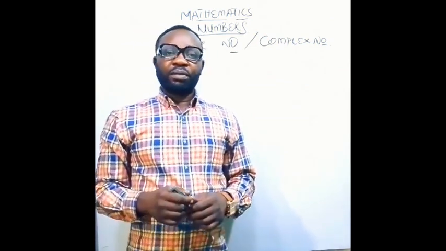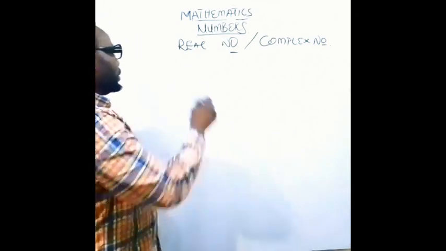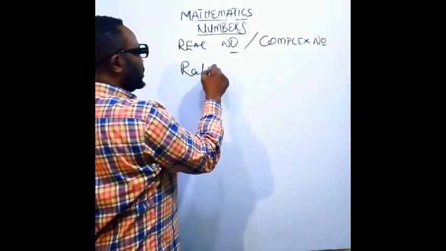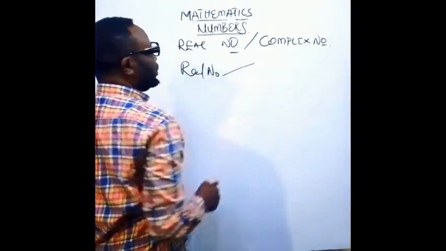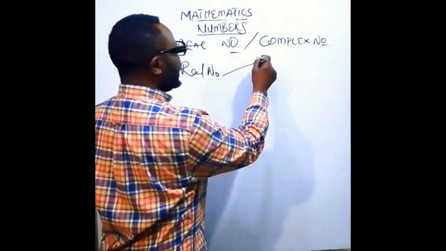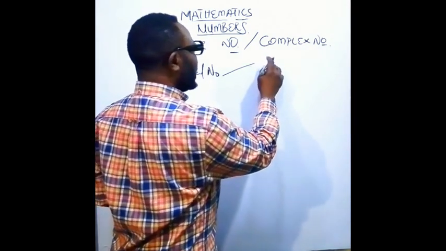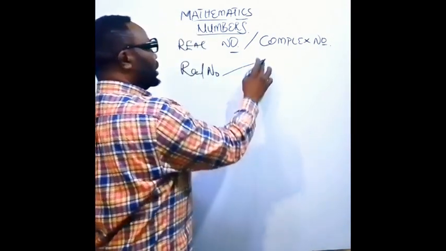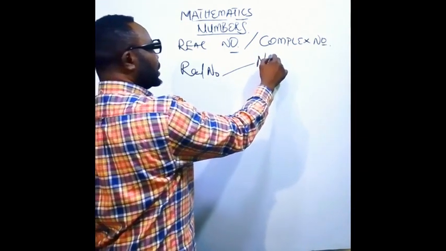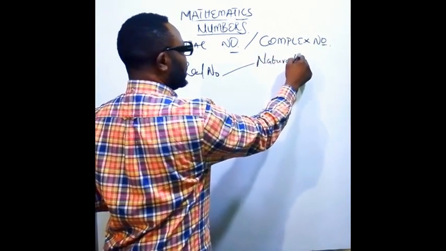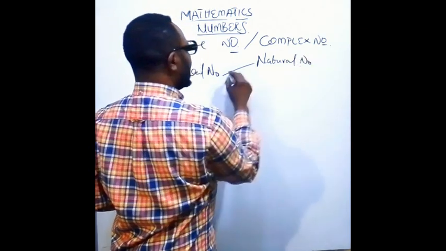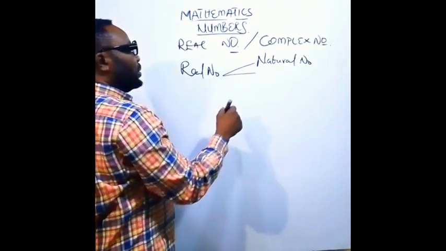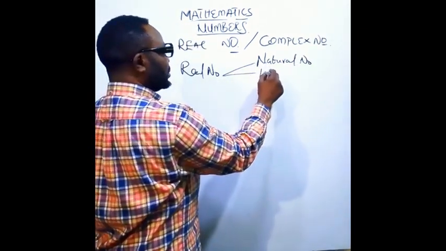Real numbers are as follows. We have the set of numbers we call the natural numbers. We have another set of numbers we call the integers.